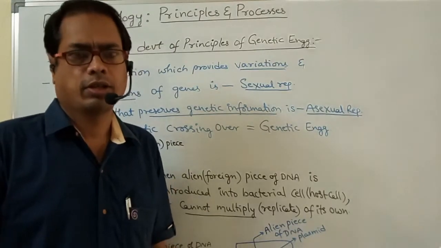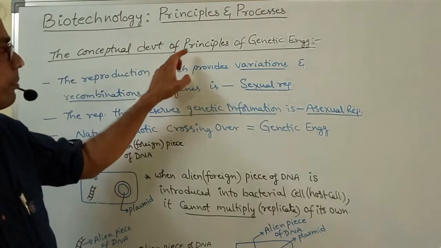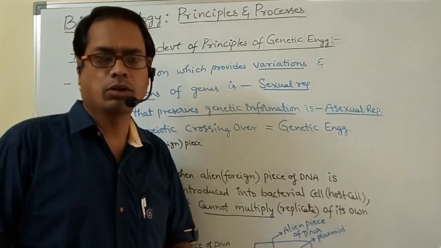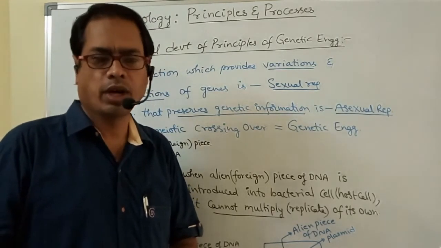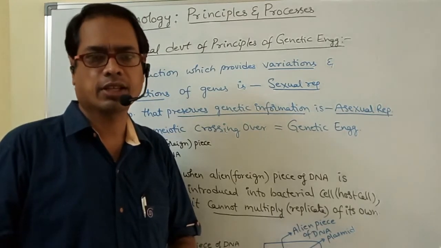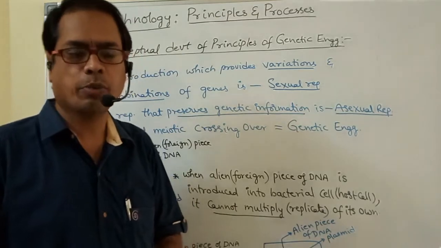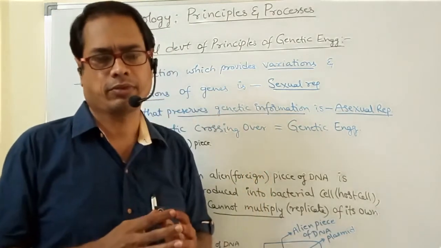Right. Now, the conceptual development of principles of genetic engineering. We all know two types of reproduction are there. One is sexual reproduction, another one is asexual reproduction. In sexual reproduction, male and female gametes are fused together.